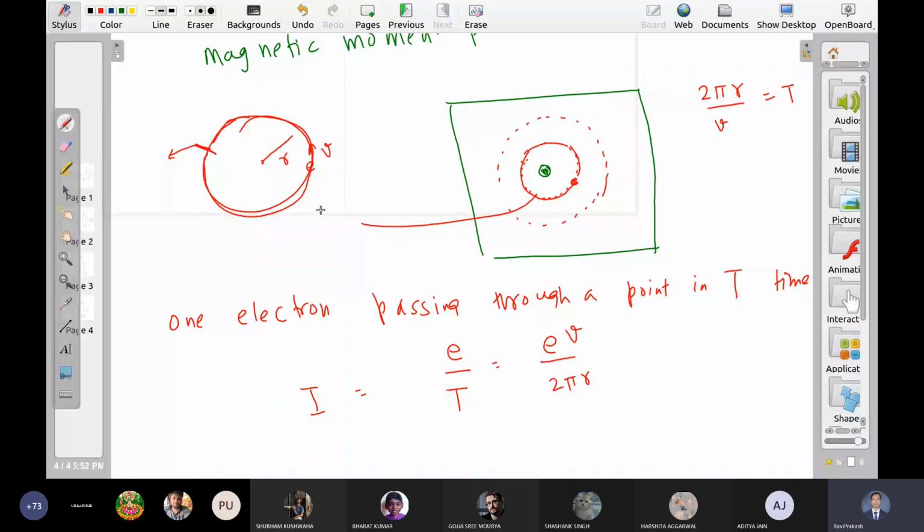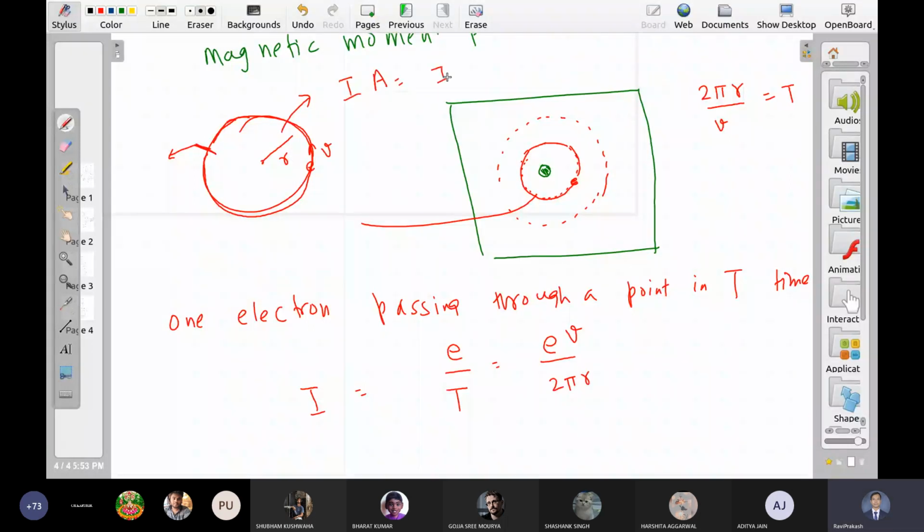Can we calculate magnetic moment now? I mean, it can produce a magnetic field, right? So what is the corresponding magnetic moment of this loop? The current, which we just calculated, into the area. I into pi r square.